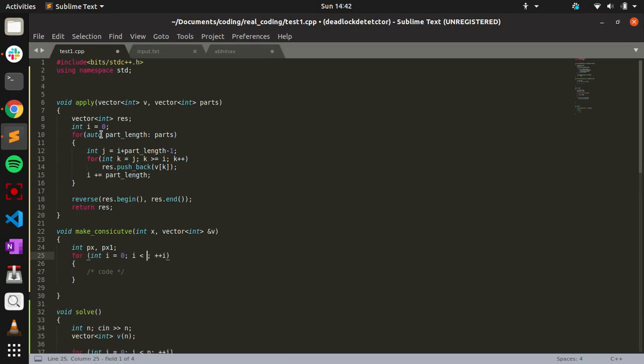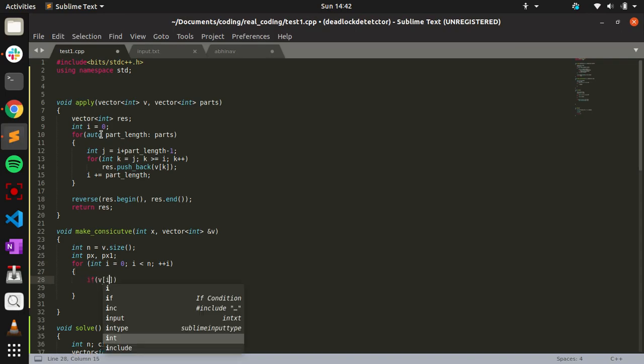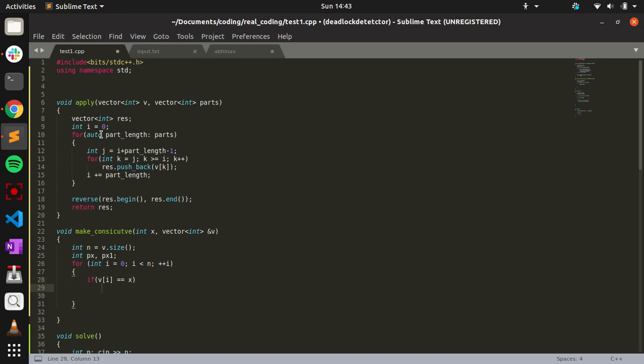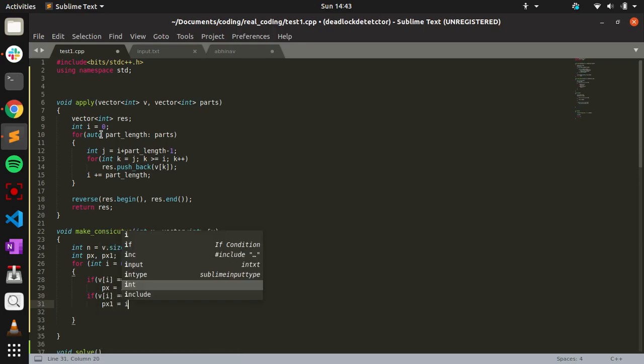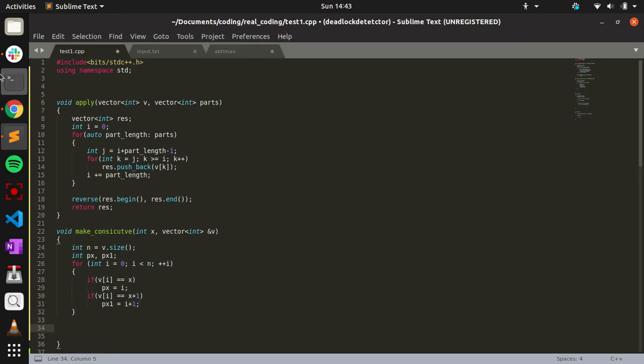Here n is the size of v, v dot size. In case v[i] is equal to x, I'll set px equal to i, so I store the position of i. In case v[i] is equal to x plus 1, in this case px1 will be equal to i plus 1. So we are going to see each of the conditions.